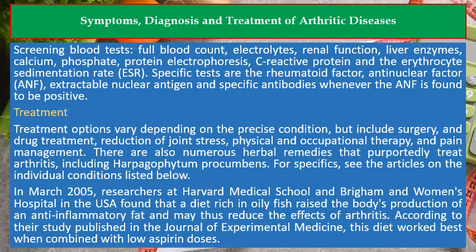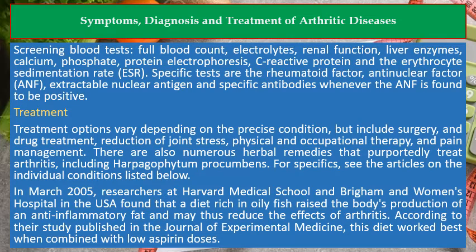Treatment. Treatment options vary depending on the precise condition, but include surgery, drug treatment, reduction of joint stress, physical and occupational therapy, and pain management. There are also numerous herbal remedies that purportedly treat arthritis, including Harpagophytum procumbens. For specifics, see the articles on the individual conditions listed below.